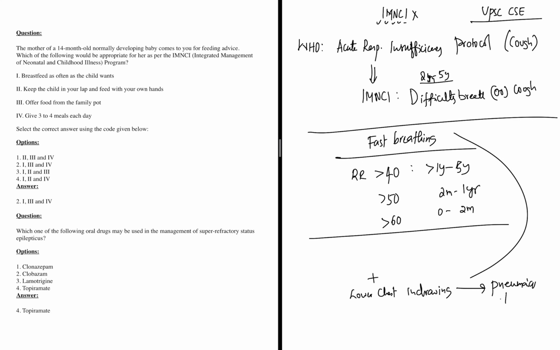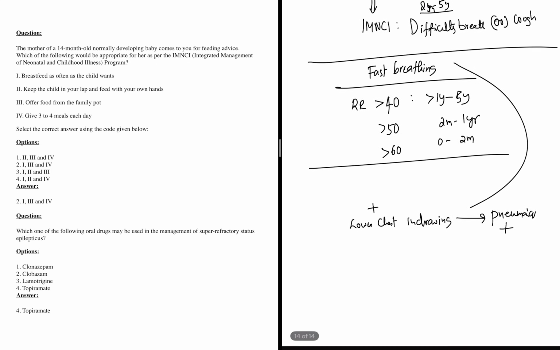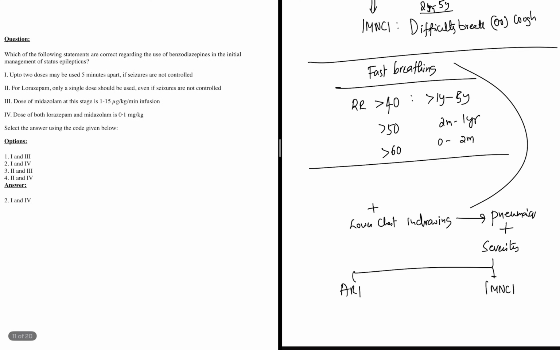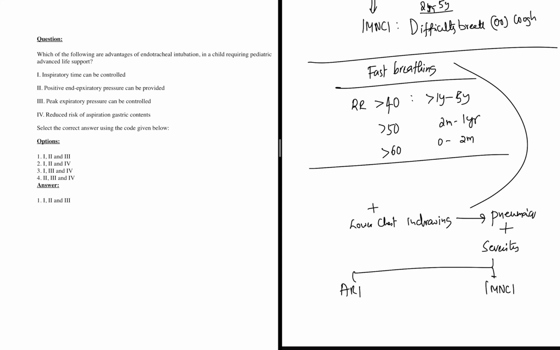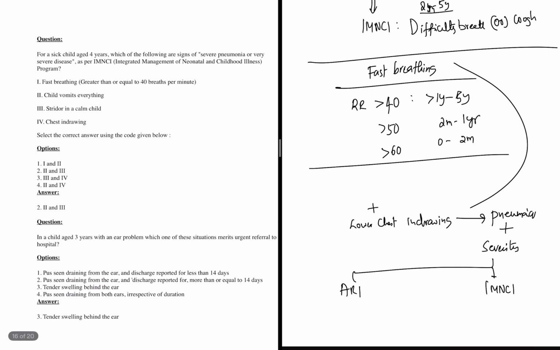On top of that, there is a severity classification. This severity classification is different for the ARI protocol by WHO, and this severity protocol is different as per IMNCI. You know what, in IMNCI, this severity protocol, let me go to that particular question.